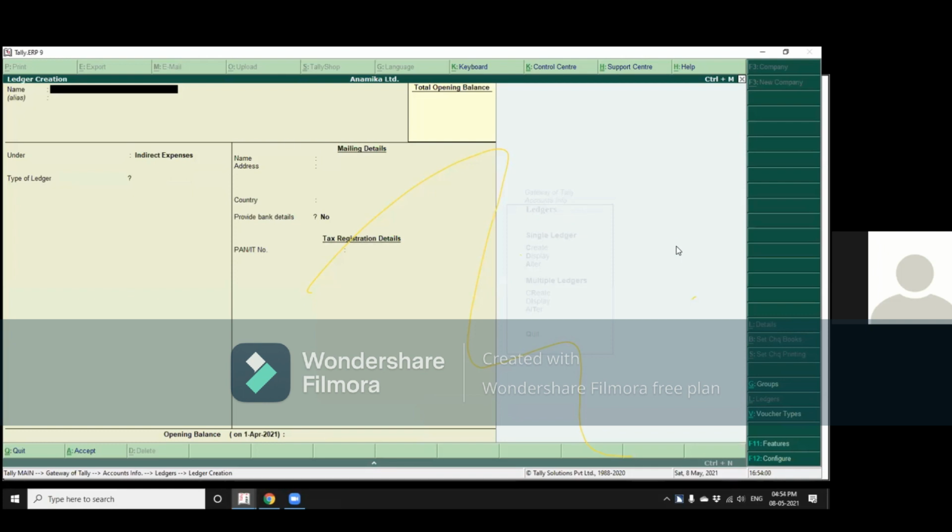So let us move back to the main window to have a demonstration of voucher entry. Any questions so far?